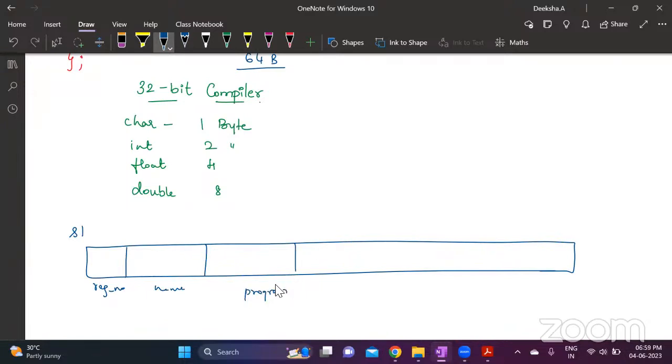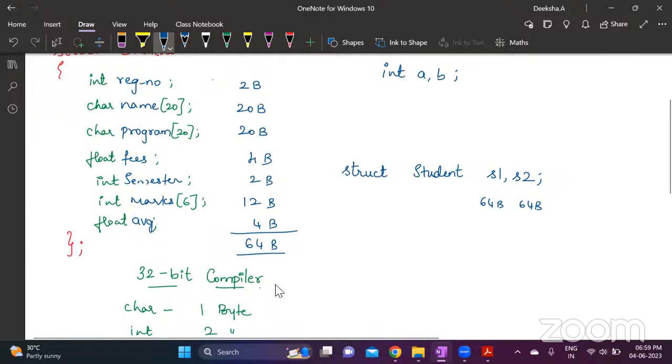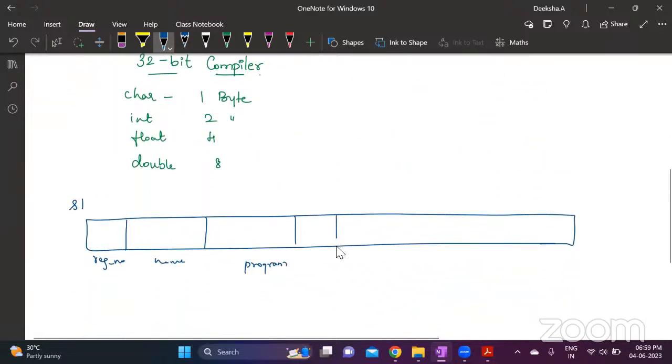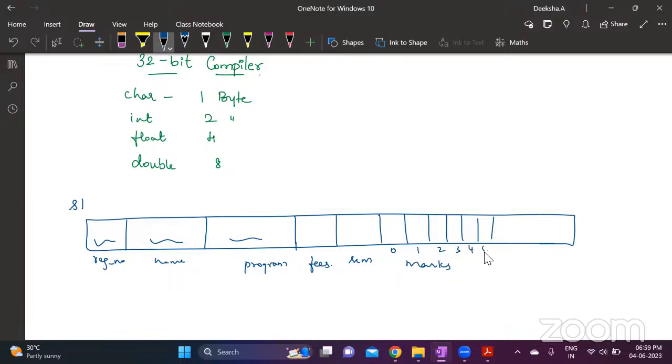Now suppose I don't give marks or fees. Fees is 4 bytes, and I'm not entering anything in fees. So for registration number, name and program, I'm entering something. Fees and semester, I'm not entering anything. Again, marks is an array of 6 elements, 0, 1, 2, 3, 4, 5. So here I'm entering some values.